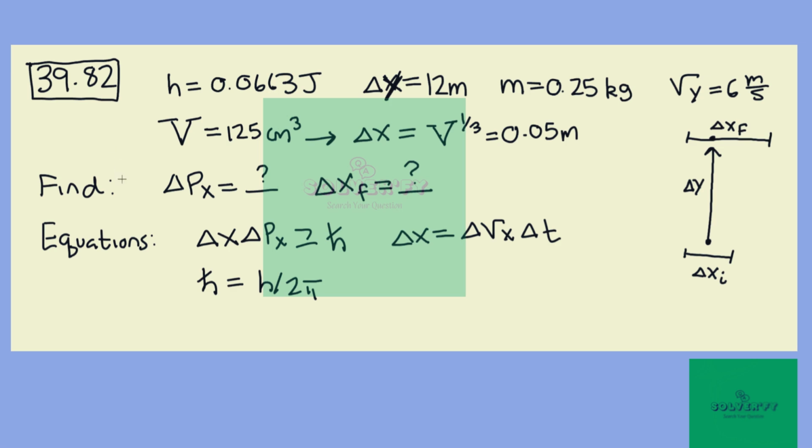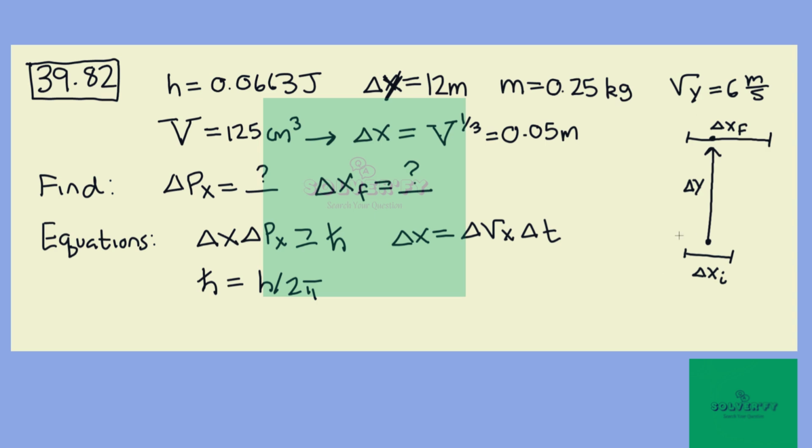Okay, in this problem we have a strange alternate universe where the Planck constant is 34 orders of magnitude or so larger than it should be in our universe. We have two students throwing a ball back and forth. They're separated by a distance of 12 meters. The ball is a quarter of a kilogram, and its velocity being thrown is 6 meters per second.